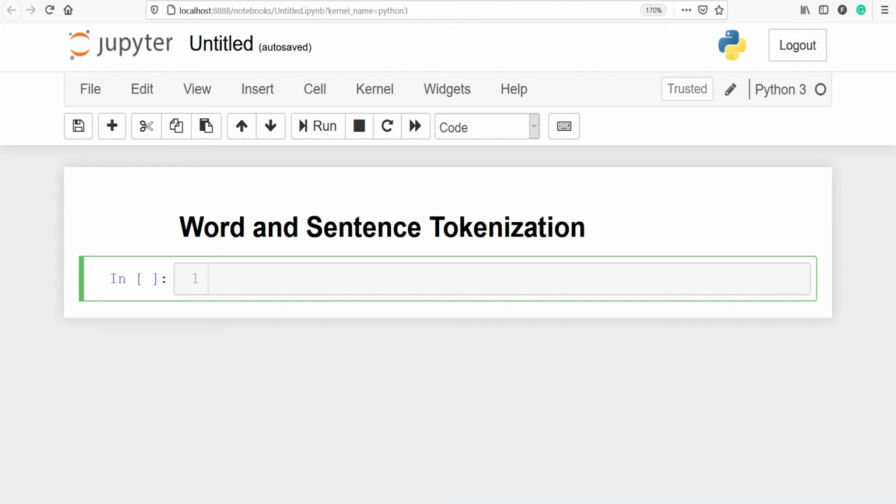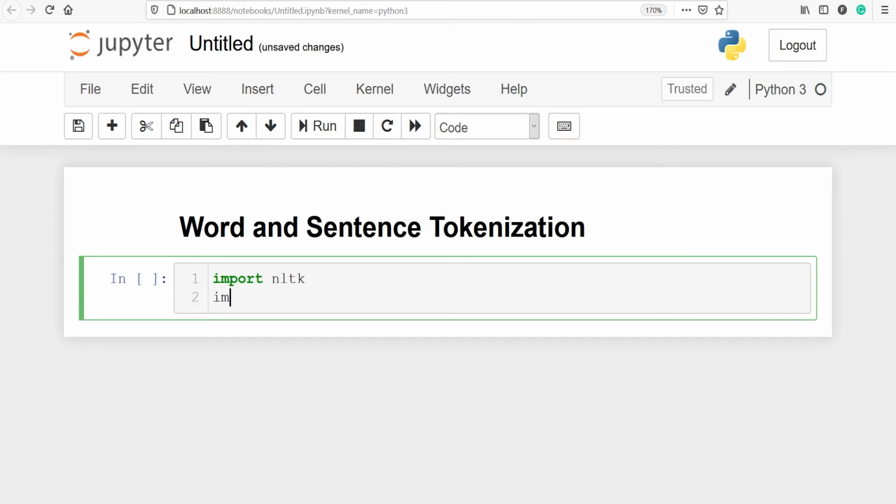In this video, you will learn about word and sentence tokenization in NLP. Let's import NLTK, import NumPy as NP.